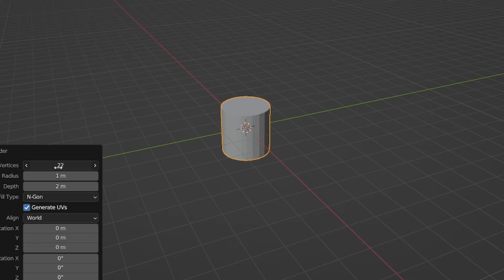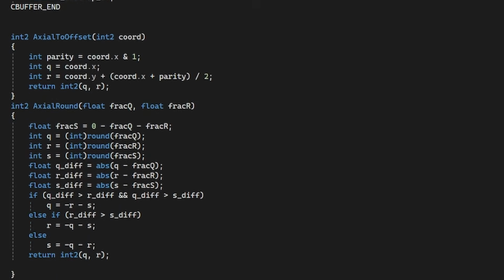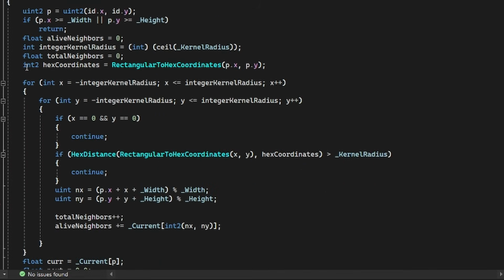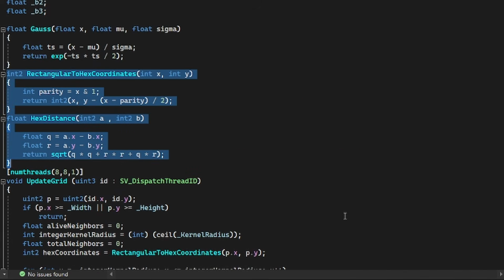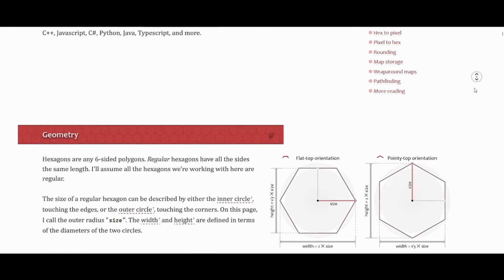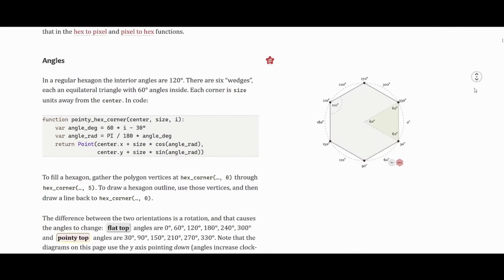So I retooled the whole project to use a hexagonal grid. This was way more math than I expected, and it required me to fully rewrite the rendering logic and the neighborhood logic. I'm glossing over a lot here for reasons that'll soon become clear, but if you do want to learn more about hex grids, I highly recommend this website. Without it, this manic little side quest would have been completely impossible. But after a week of debugging, we ended up here.